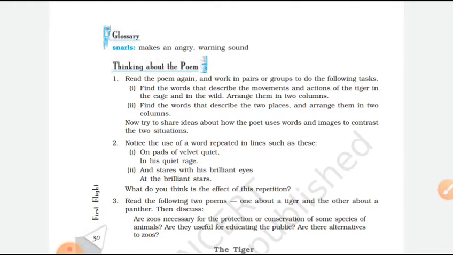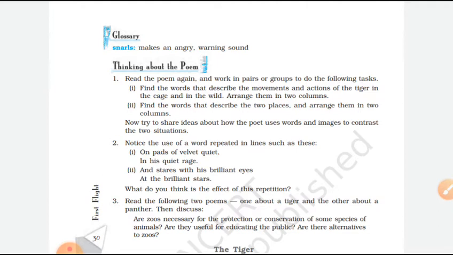Notice the use of a word repeated in lines such as these. Some words are repeated when we want to give emphasis on those words, when we want to put stress there. So some words are repeated here. For example, on pads of velvet, quiet, in his quiet rage. Then on pads of velvet, quiet. Here, what is the meaning of quiet? Two quiets are given in the two lines. So here the meaning is different. This repetition is a poetic device. Okay, when we are repeating the words, it has a different meaning.